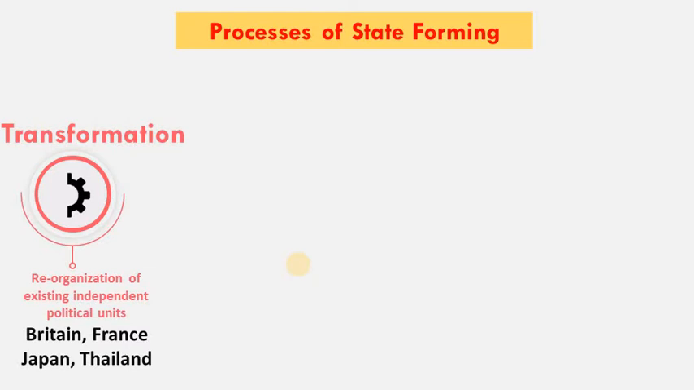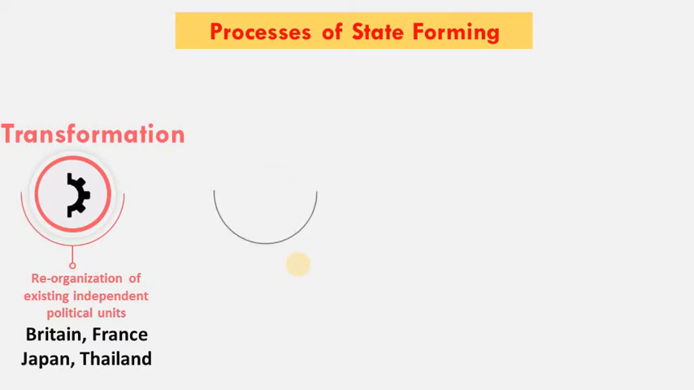The examples of Britain and France, Japan, Thailand, these are the nation states that were formed through transformation. They reorganized their system due to capitalism, the industrial revolution and the French Revolution, and so they underwent these revolutions to reach today's state.